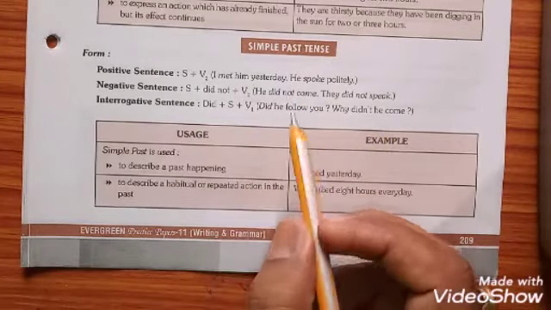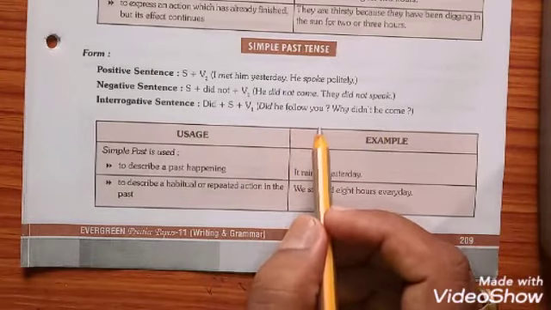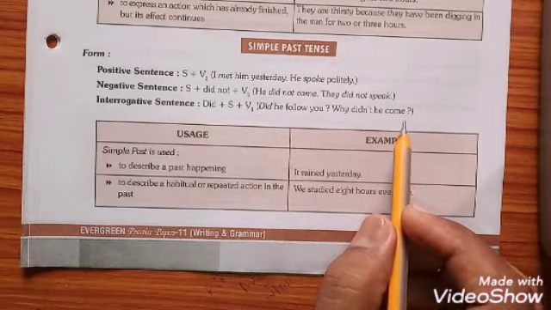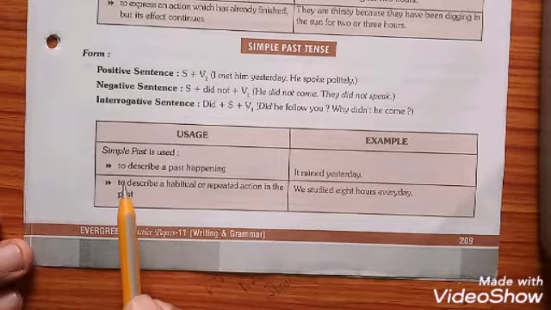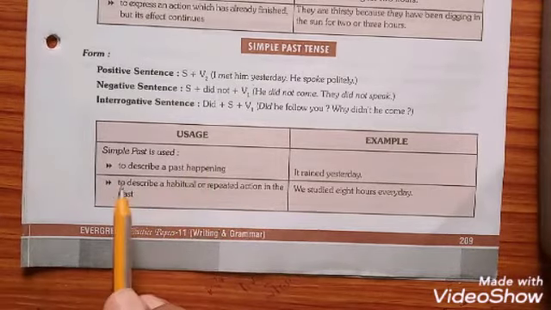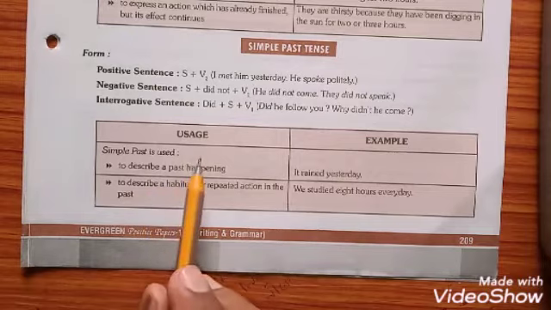If you change the following examples: Did he follow you? Why didn't he come? So students, now it is the turn of a special usage of simple past tense.